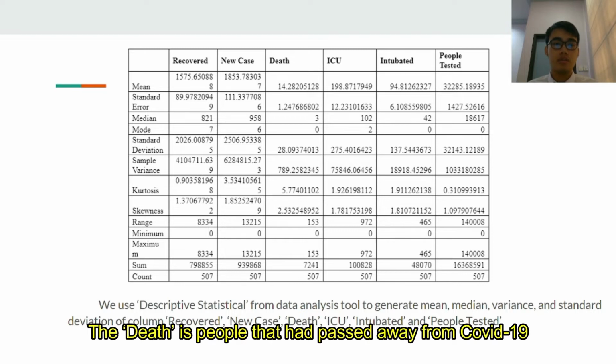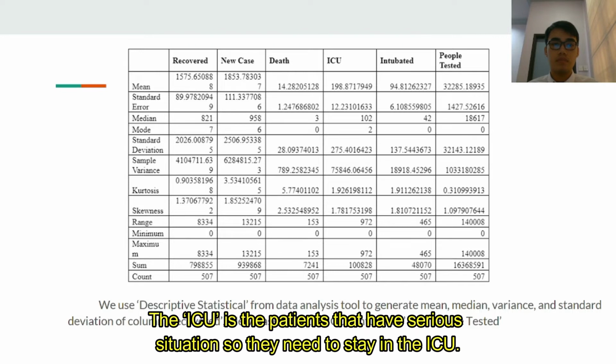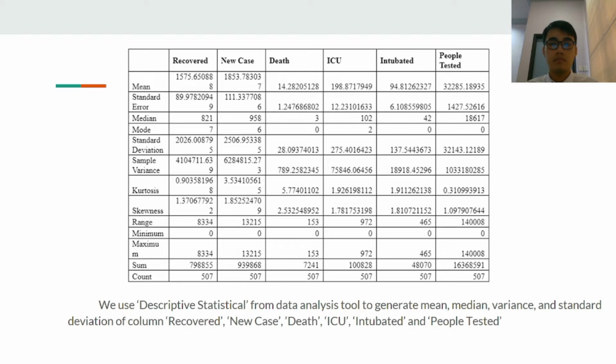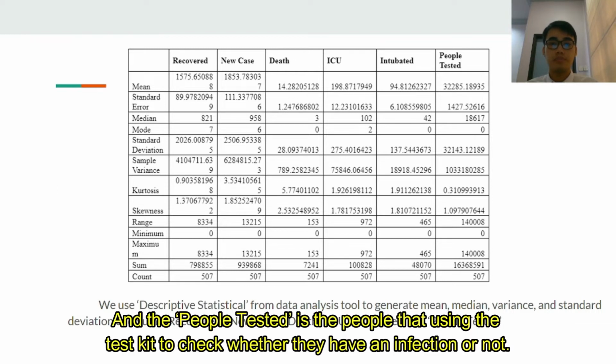Death is the people who have passed away from COVID-19, and ICU is the patients in a serious situation, so they need to stay in the ICU. Intubated refers to the patients in ICU that need to be intubated, and people tested is the people using a test kit to check whether they have the infection or not.